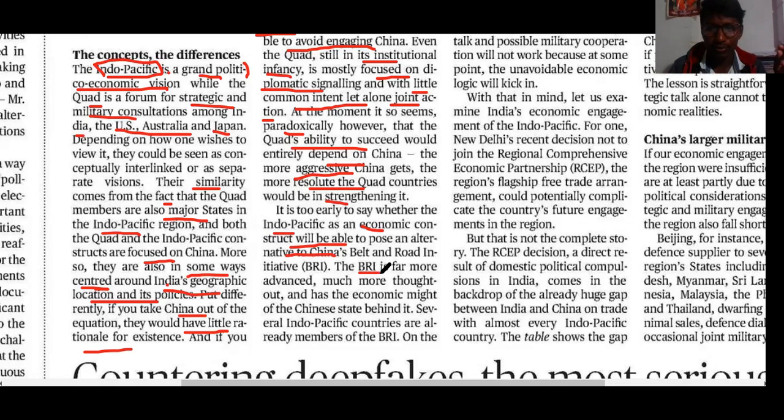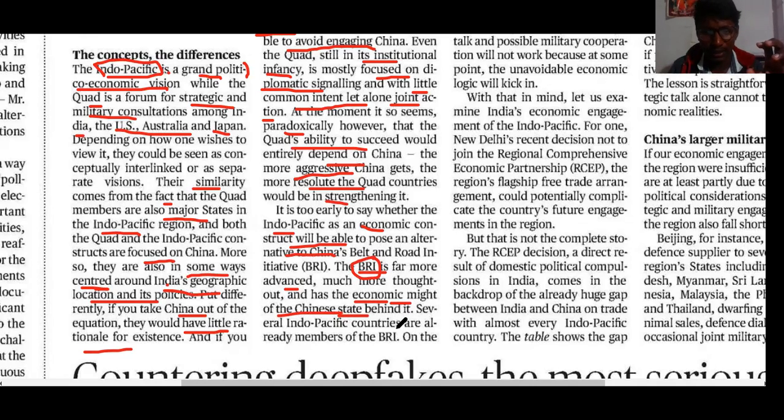The BRI is far more advanced, more thought out, and the economic might of the Chinese state is behind it. In this BRI perspective, the major aim is the economic growth of China.